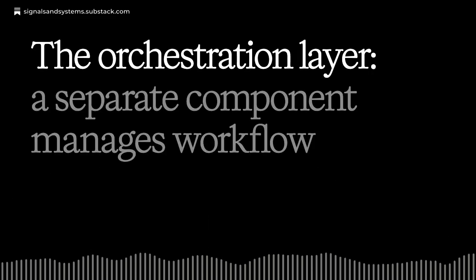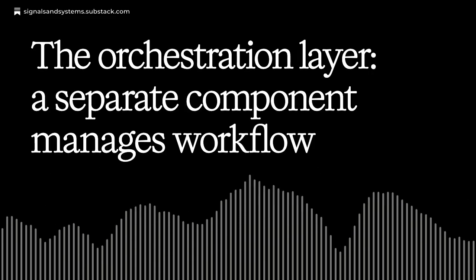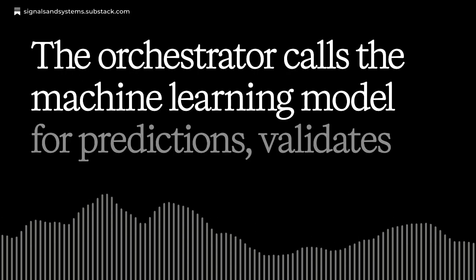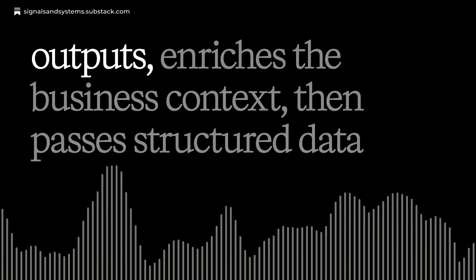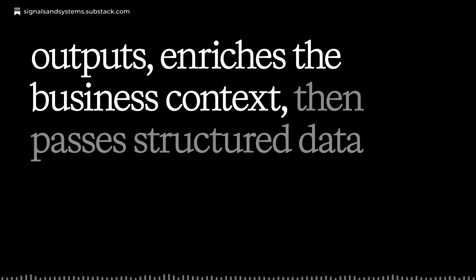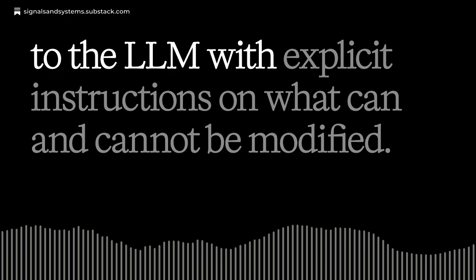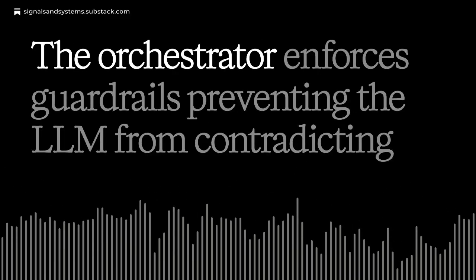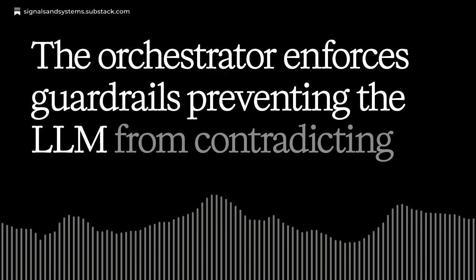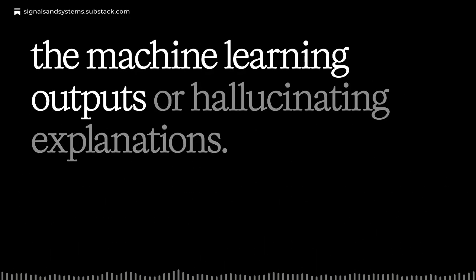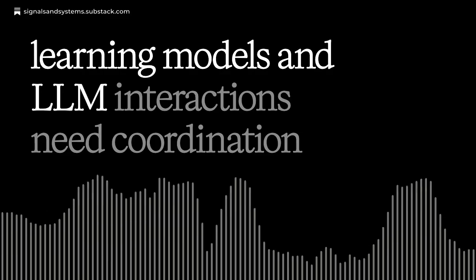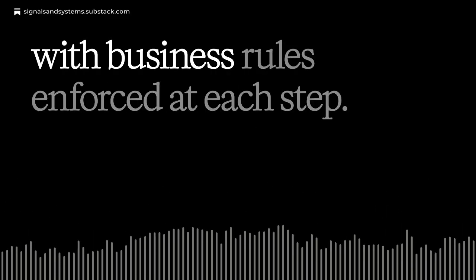The orchestration layer. A separate component manages workflow between machine learning and LLM systems. The orchestrator calls the machine learning model for predictions, validates outputs, enriches the business context, then passes structured data to the LLM with explicit instructions on what can and cannot be modified. The orchestrator enforces guardrails, preventing the LLM from contradicting the machine learning outputs or hallucinating explanations. This pattern works for complex workflows where multiple machine learning models and LLM interactions need coordination with business rules enforced